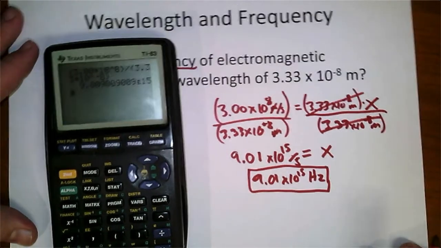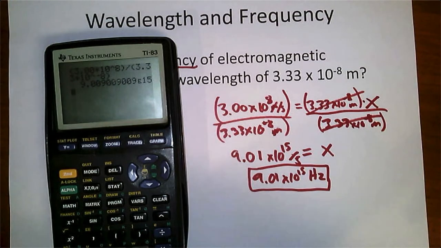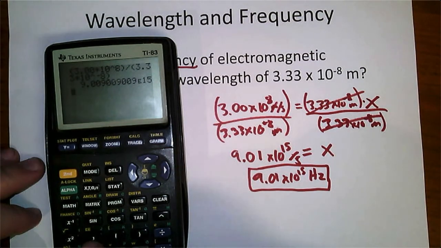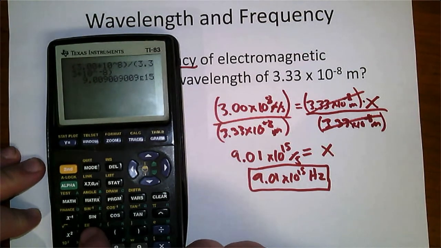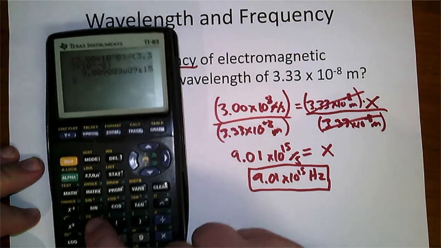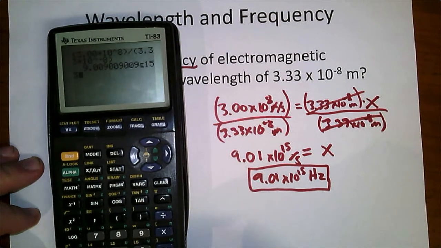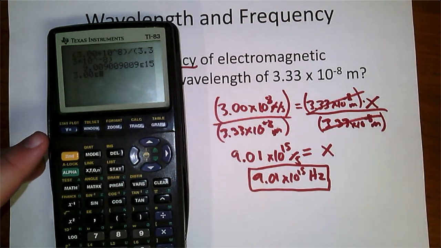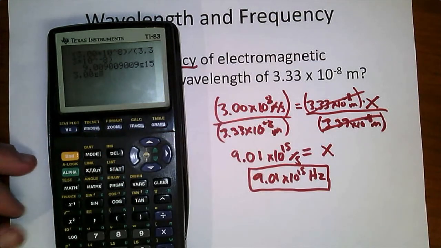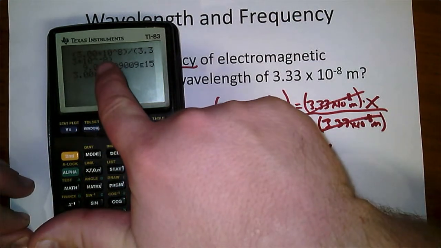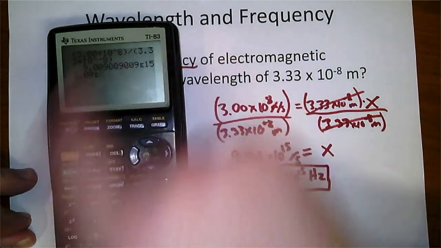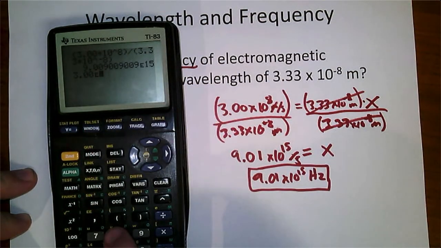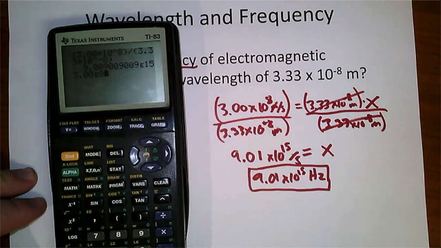Now, there is another way to put this in the calculator. Scientific calculators have a special button for scientific notation, and that is actually right here. It's this EE button, the second function on this calculator. Okay, so I'm going to retype this in, how you do that. So 3.00, and I'm going to hit that button, EE, and I get this little E here. That stands for this whole part, times 10 to the power of. So that takes the place of those. And then I just hit 8. Just tell it what the power is.